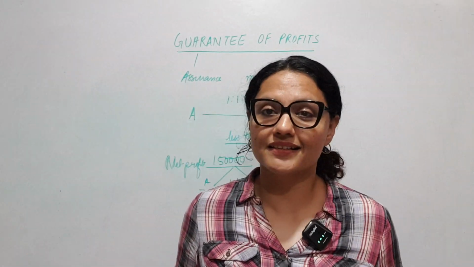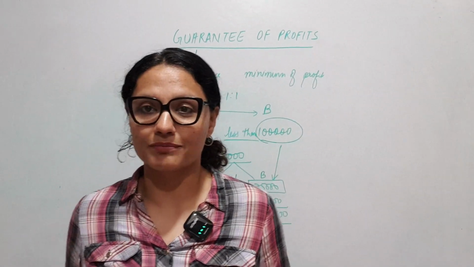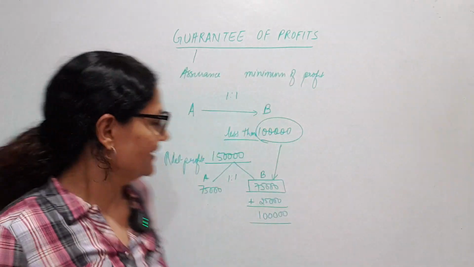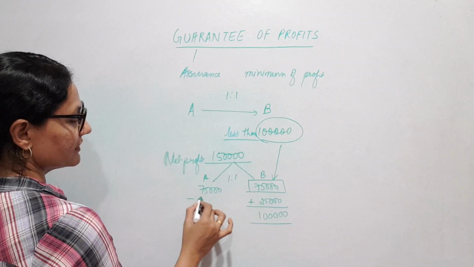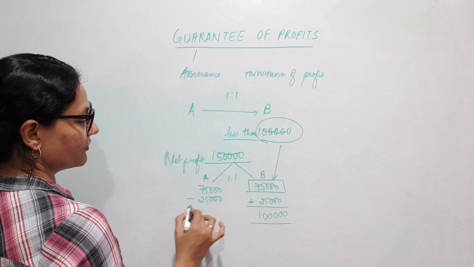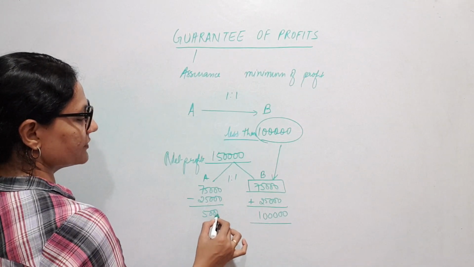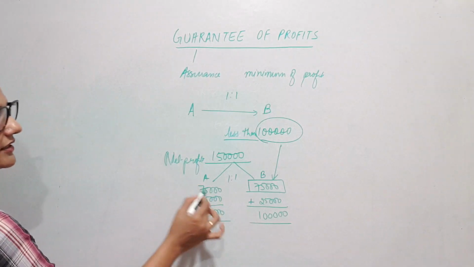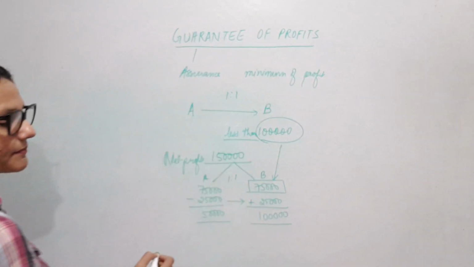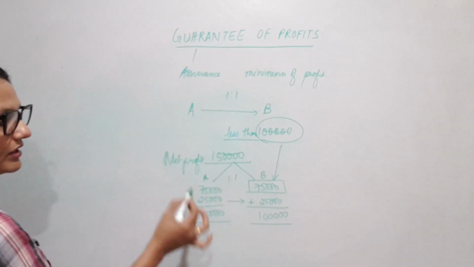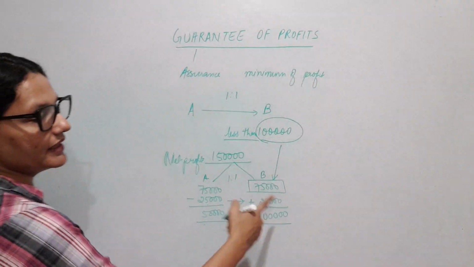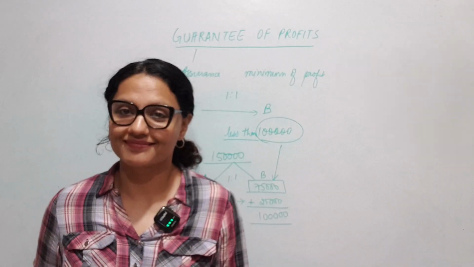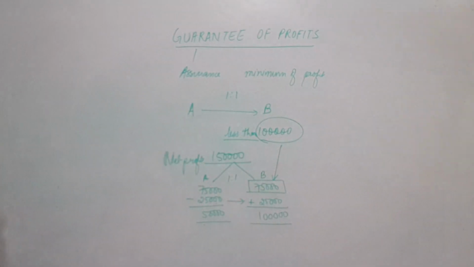That's fine. We are adding 25,000. But where is this 25,000 going to come from? A, of course. A has guaranteed B. So A will go less on his profit. Out of his profits, he will give away this 25,000 to B. So his final share will become 50,000 after giving away this 25,000 to B. Is that clear? Please make a note of this.